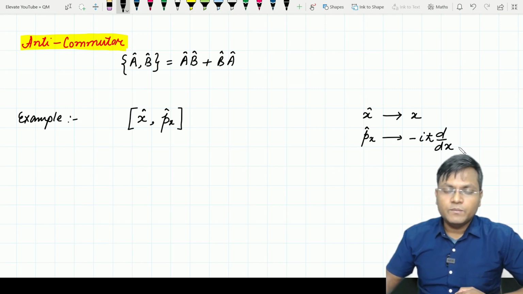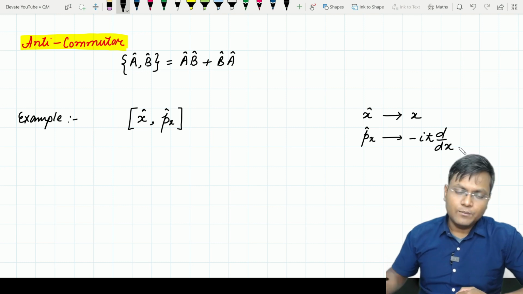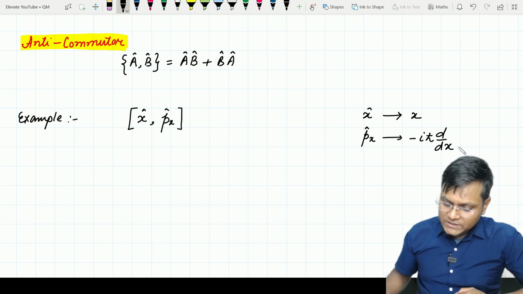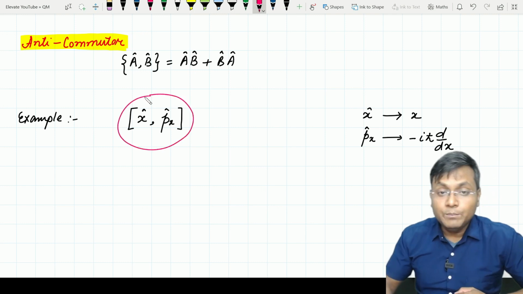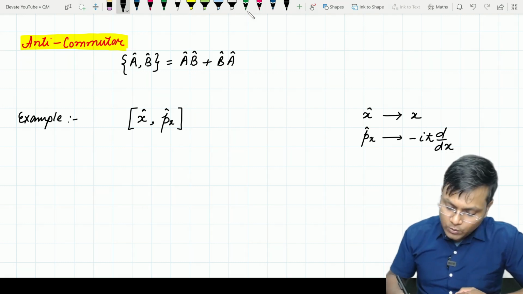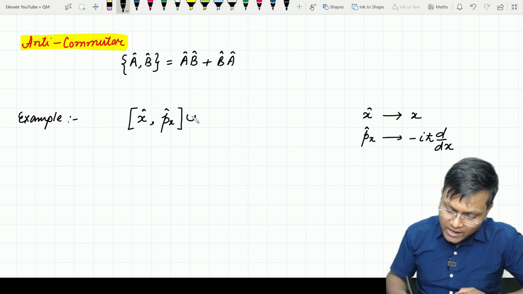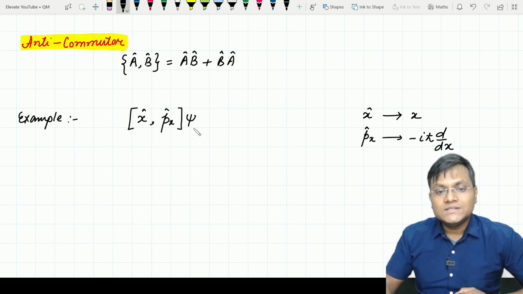क्योंकि यहाँ पे सिर्फ मैं वन डायमेंशनल मोशन से ही रिलेटेड डिस्कशन करूंगा, सो आई एम टेकिंग इट एज d upon dx here. Now what happens when we try to find out the commutator of x and px? It's very interesting. Let's try and see what we get. So let's say that we apply this commutator onto some state or eigenfunction solution.